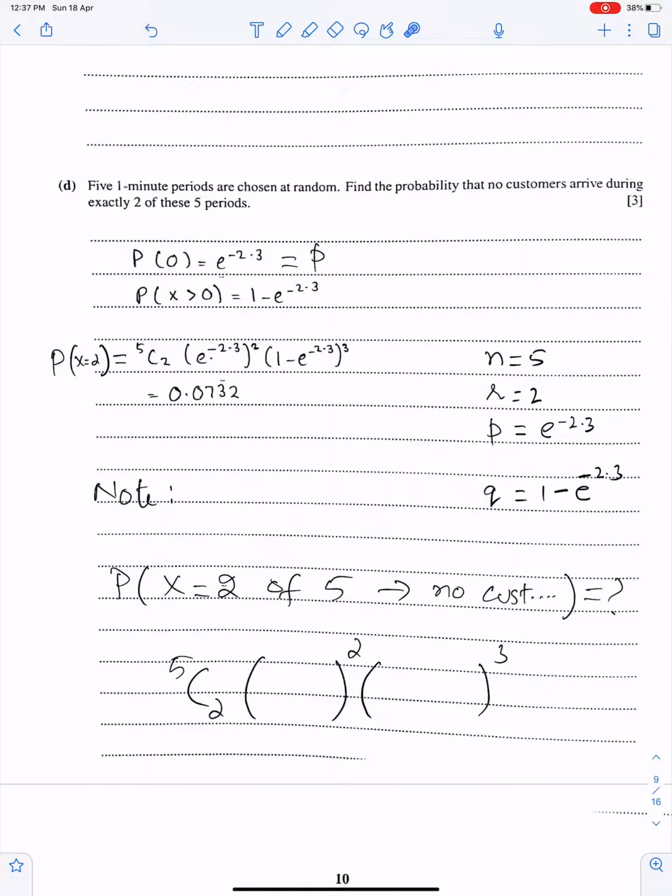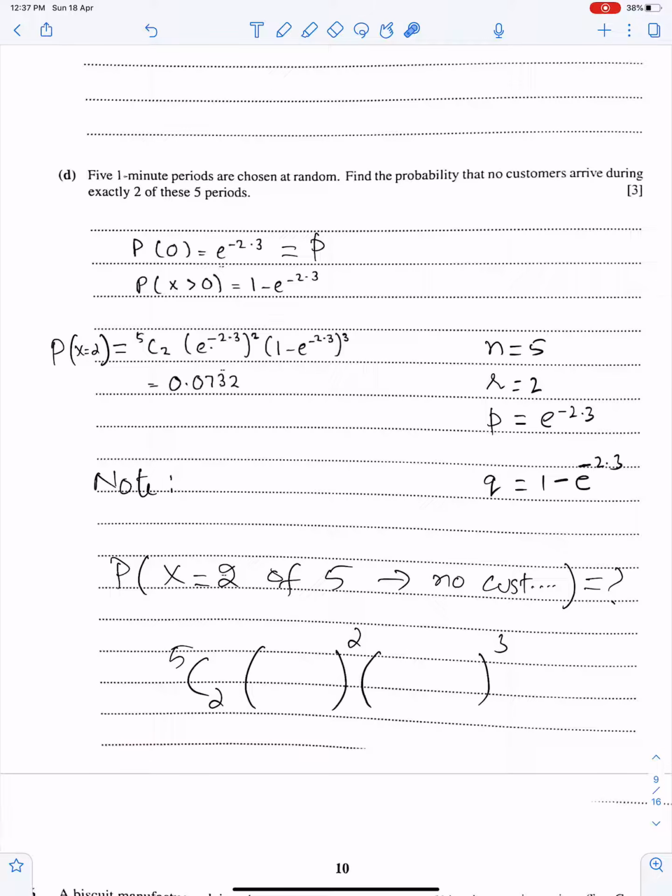You can take the screenshot of this solution if you want, because this solution is very important. This part is very important.